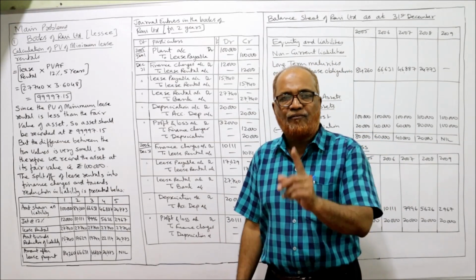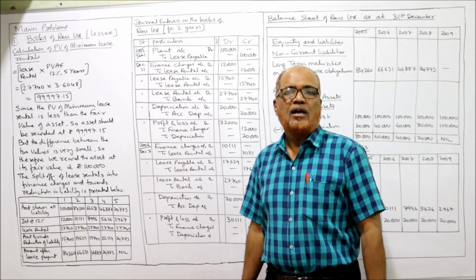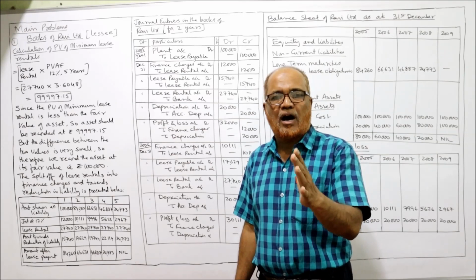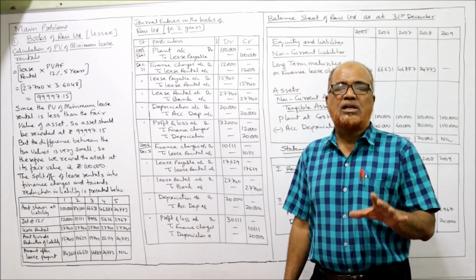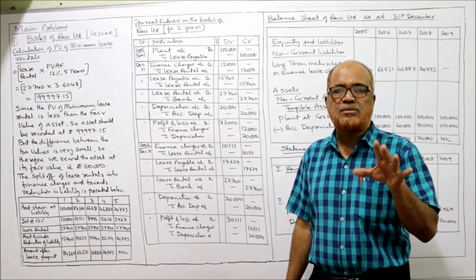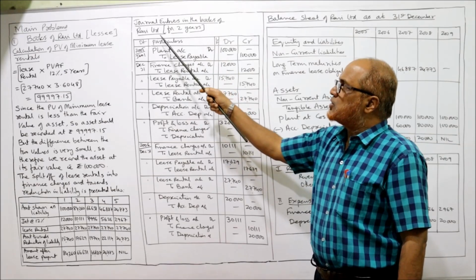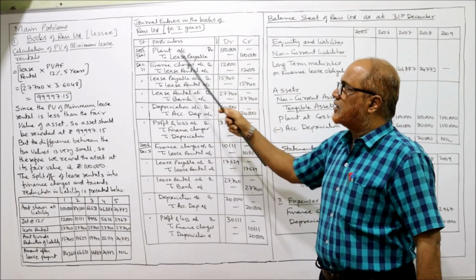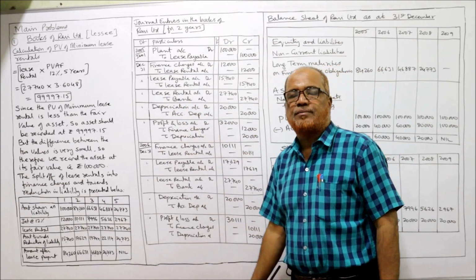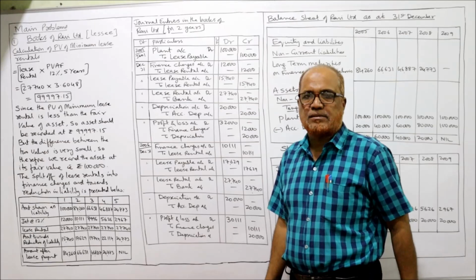Now see carefully. For the first time we are going to pass the journal entries in the books of the lessee. In examinations, they very frequently ask this type of problem. Main problem: what are the journal entries that will be passed by the lessee? Now, the journal entry in the books of Ravi Limited for 2 years. Date, particulars, ledger folio, debit, credit. 2005 January 1st, date of agreement, date of beginning of the lease.